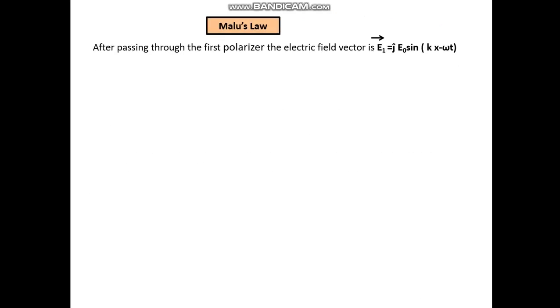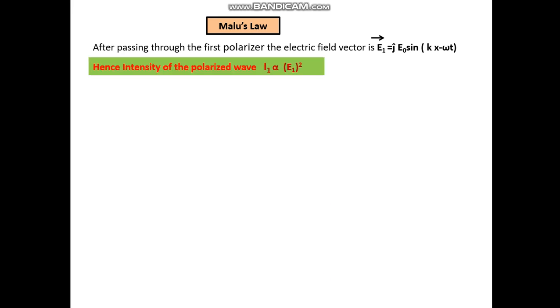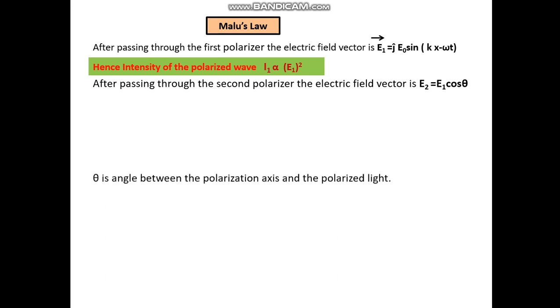After passing through the first polarizer, the electric field vector is a sine function and therefore we can write E1 vector is equal to j E0 sin(kx minus omega t). Hence, the intensity of the polarized wave I1 is directly proportional to E1 square, the amplitude. After passing through the second polarizer, the electric field vector is E2, which is E0 cos theta.